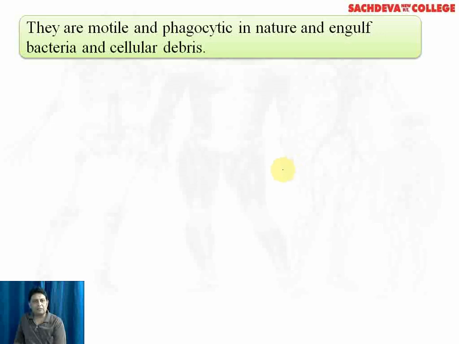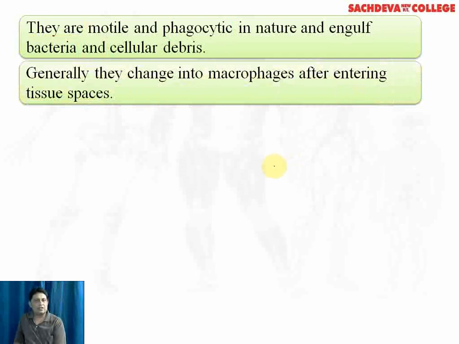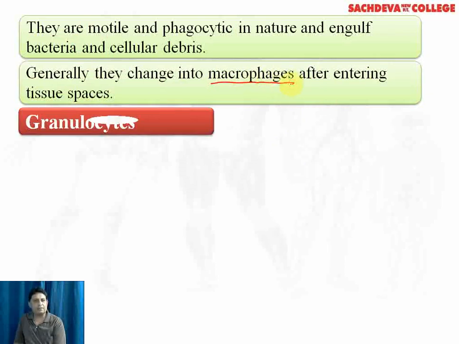The monocytes are motile and phagocytic in nature and engulf bacteria and cellular wastes. Generally, they change into macrophages. Macrophage is an enlarged WBC. Macro means enlarged, after entering into tissue spaces.